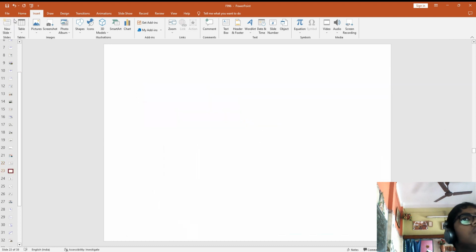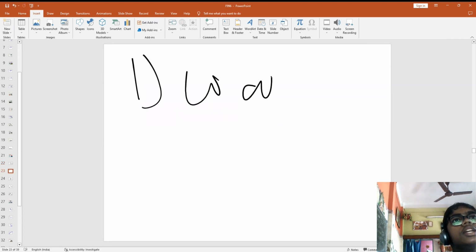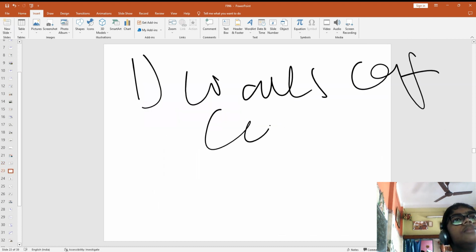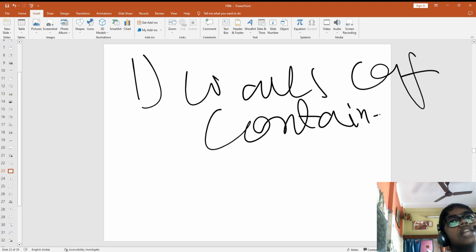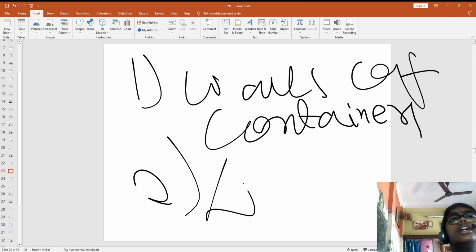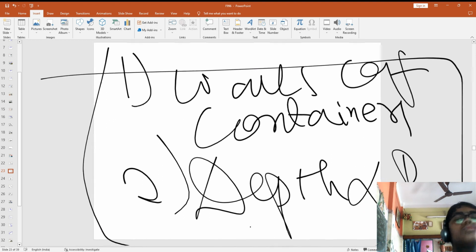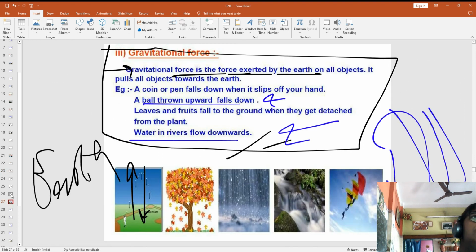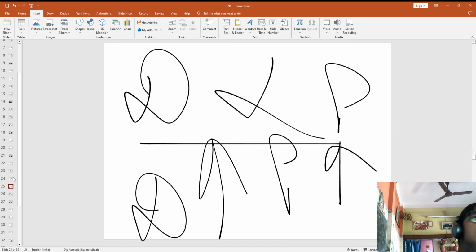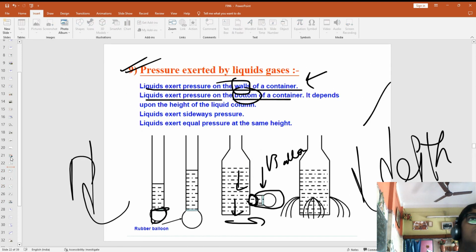Two criteria. First, walls of containers. Just remember, pressure is applied on the walls of containers in case of water. And second is that depth is directly proportional to pressure. Just remember two things. I am giving you short notes. Write in your copy. It will be very beneficial for you.